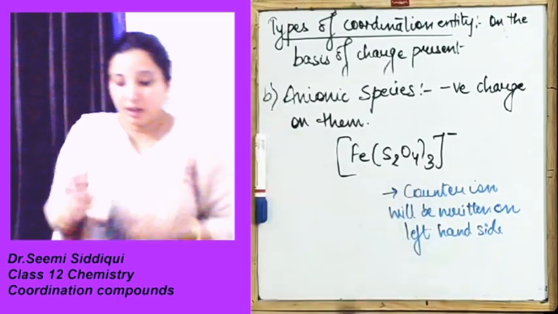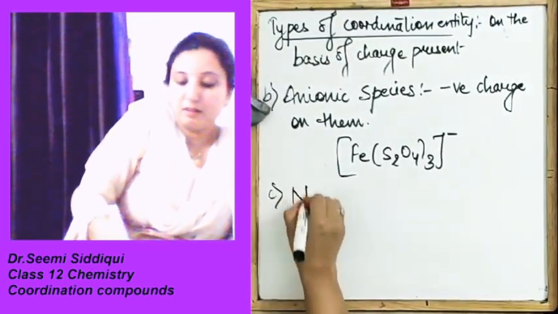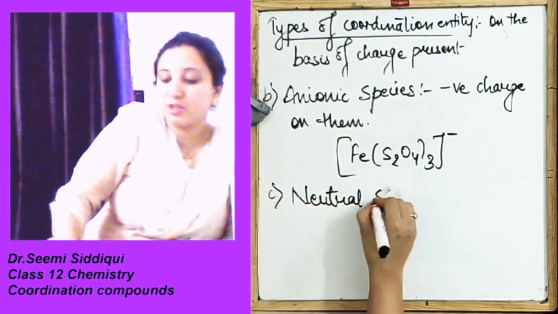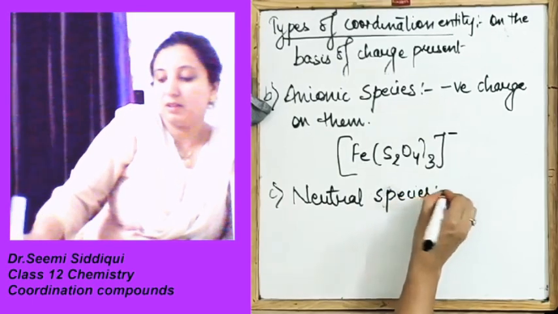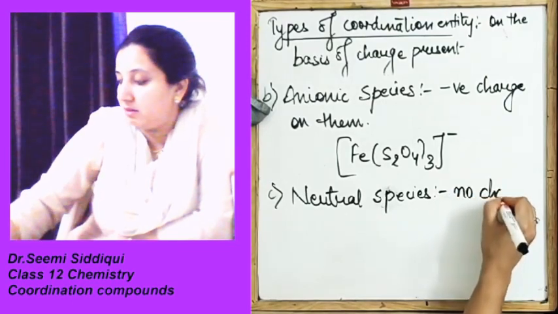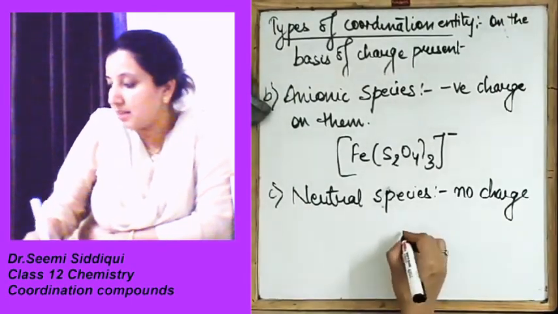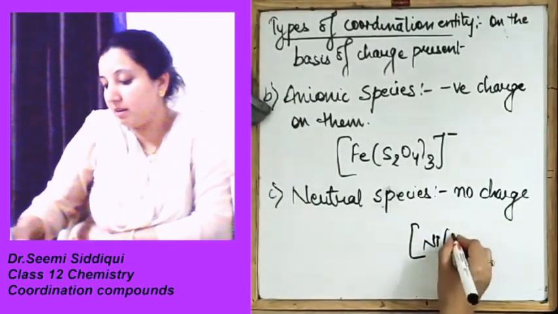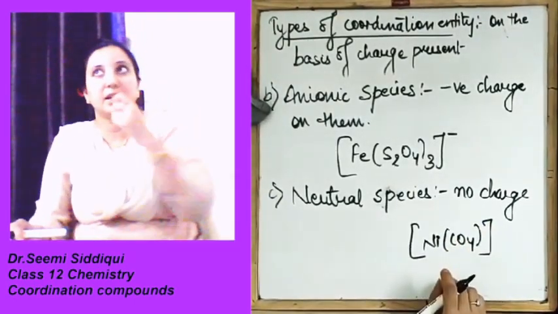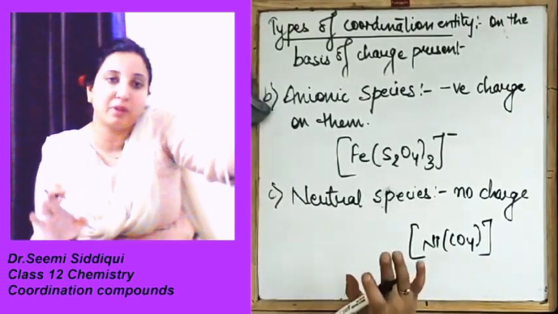Okay. The third one we are having is the neutral ion or neutral species or neutral complex. Neutral ion or species means what? It is having no charge. There will not be any charge on it. For example, we are having Ni(CO)4. Clear? Because it is neutral, it is not having any charge, so here we do not require any kind of counter ion.